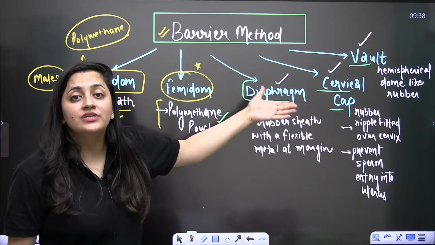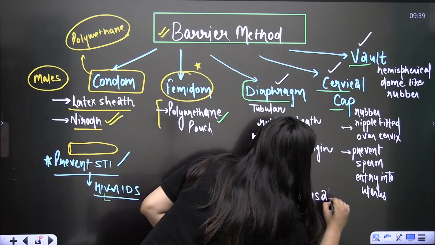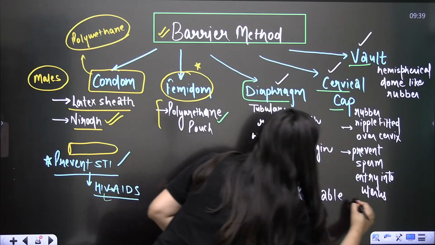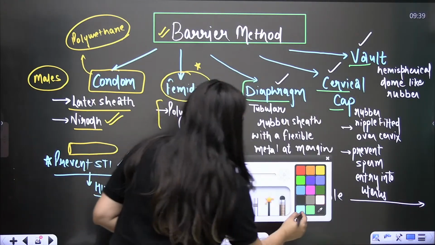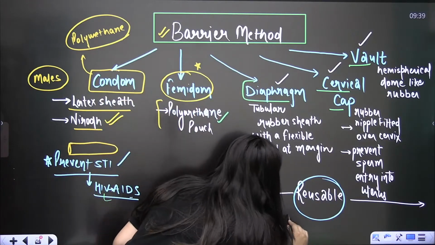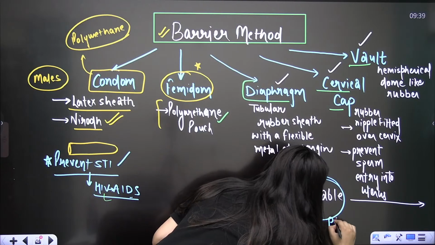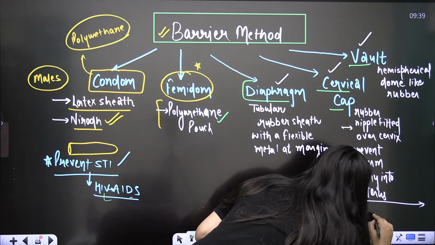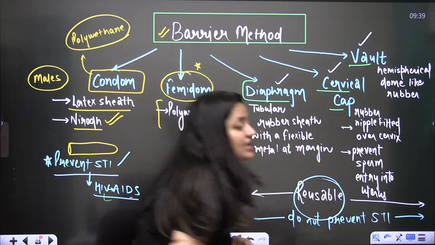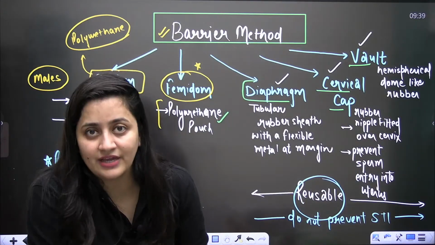A female can use them again. But they play no role, they do not prevent STIs. They do not prevent sexually transmitted infections. Why? Because obviously they can be used again and again.